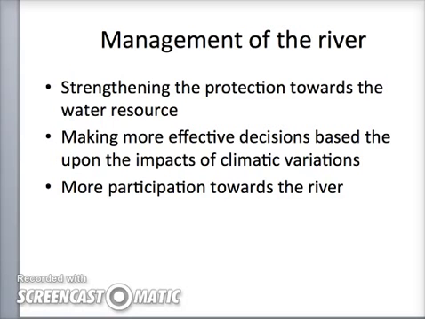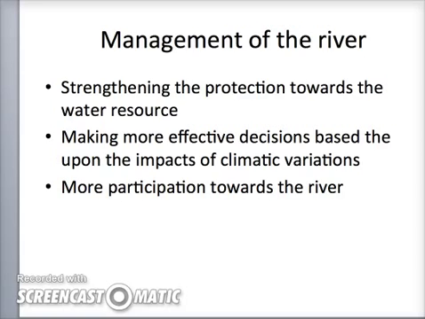Next coming up is the management of the Amazon River. The objective of the project is to strengthen in a coordinated and cohesive manner the institutional framework for planning and executing activities for the protection and sustainable management of the water resources of the Amazon River Basin, endeavouring to realise a shared vision of sustainable development in the region based upon the protection and integrated management of transboundary water resources and adaptation to climatic changes.